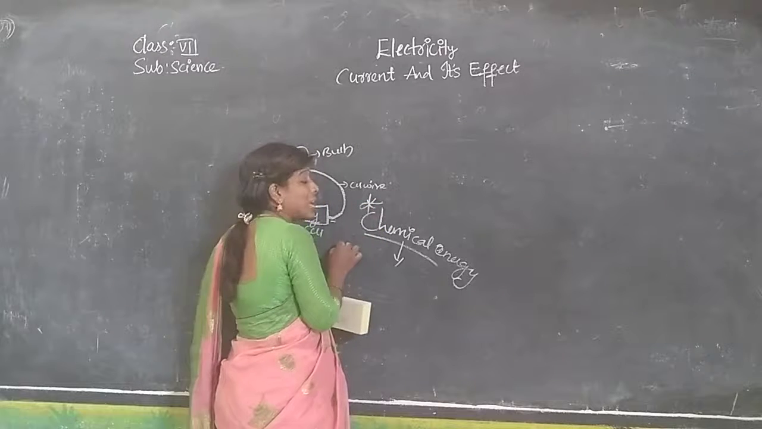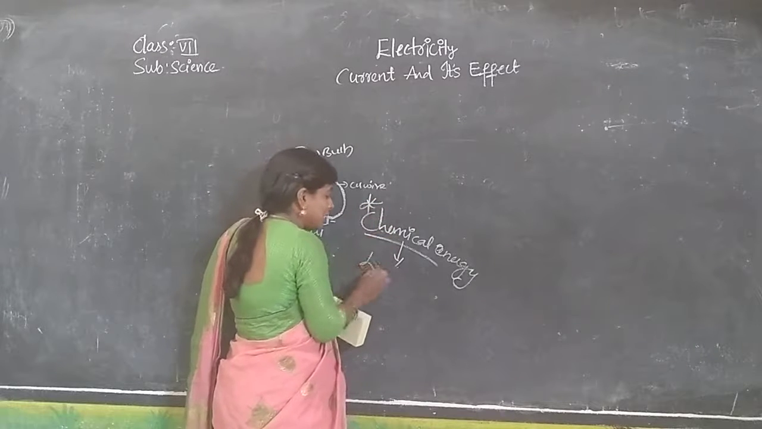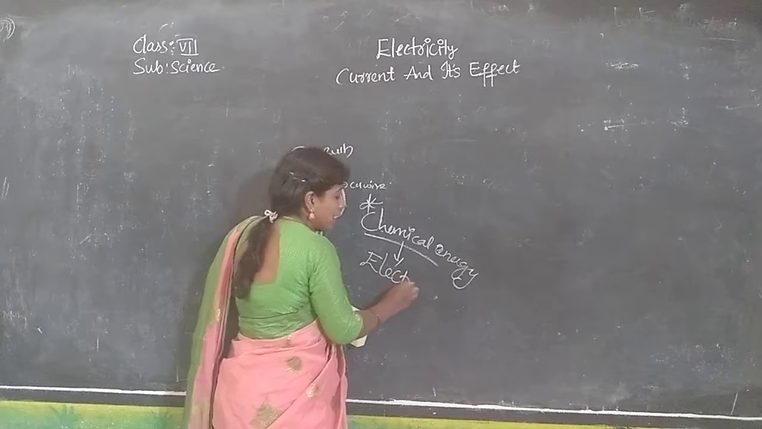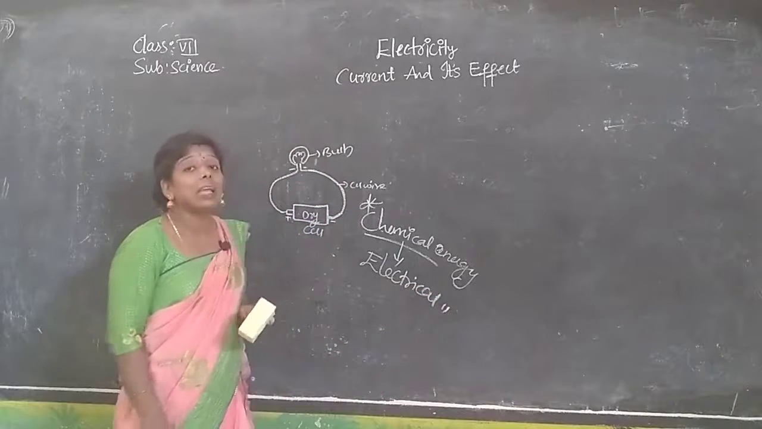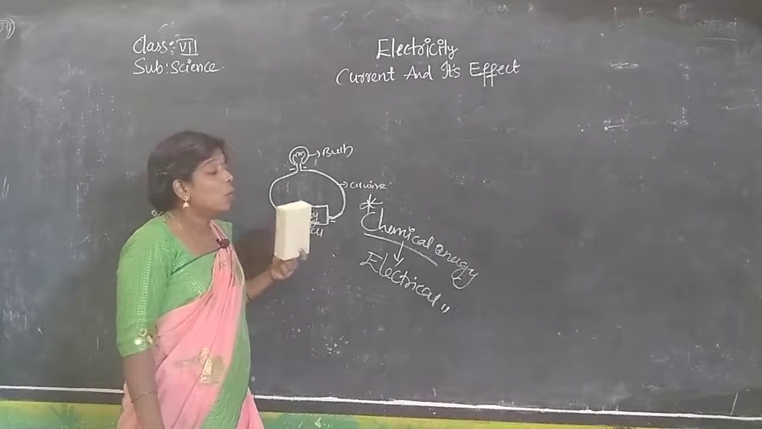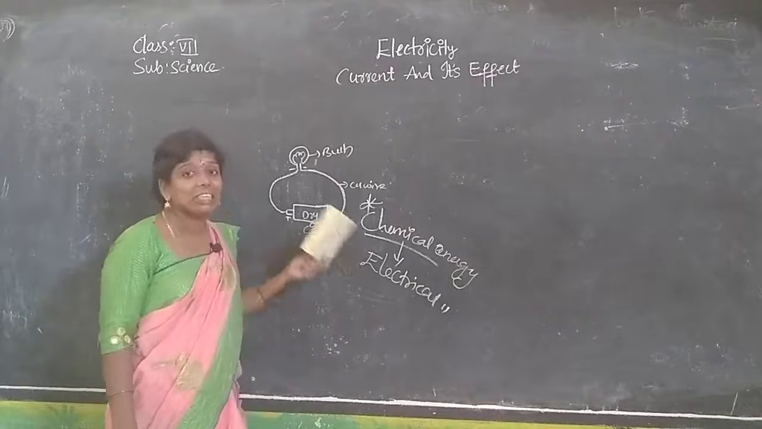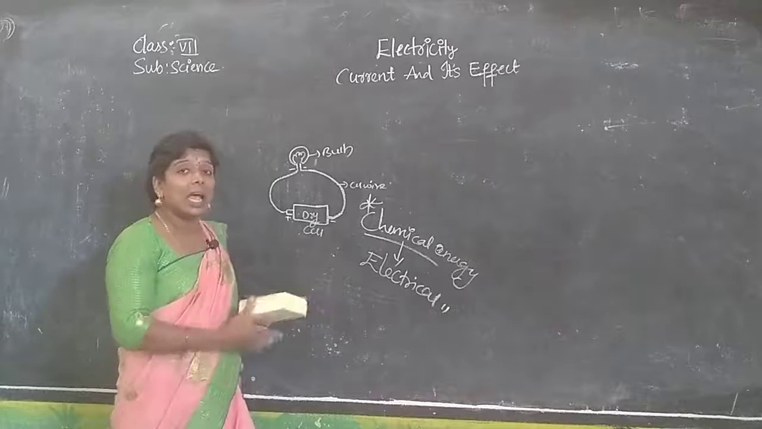This is important. The dry cell phenomenon: chemical energy is changing into electrical energy. In a dry cell, chemical energy is changing into electrical energy.